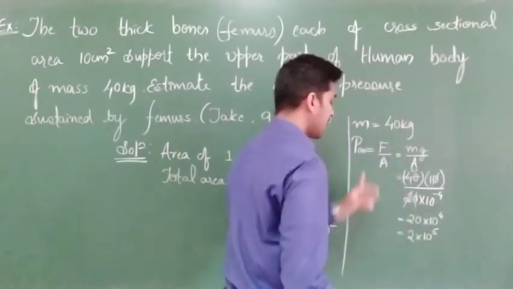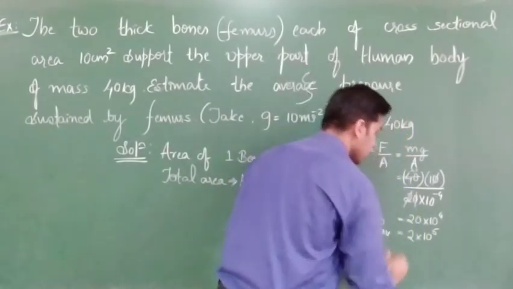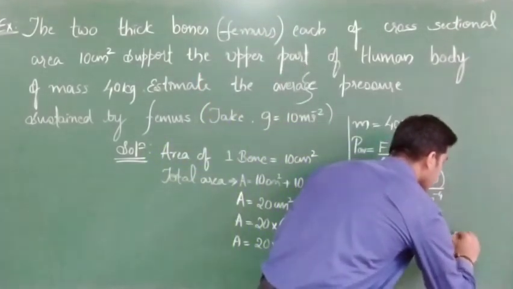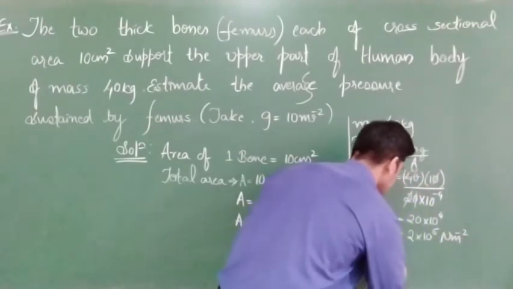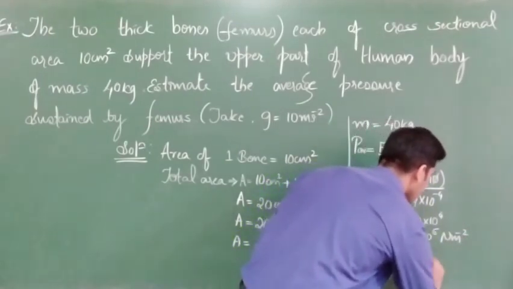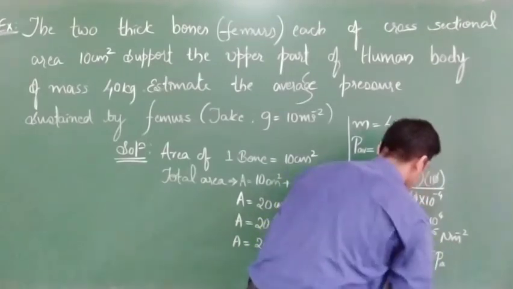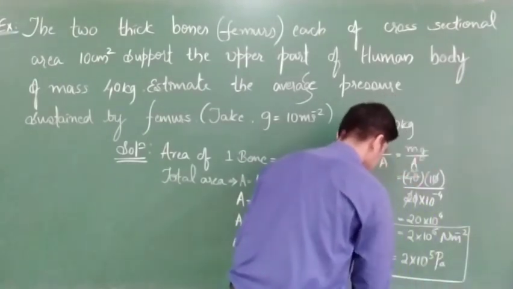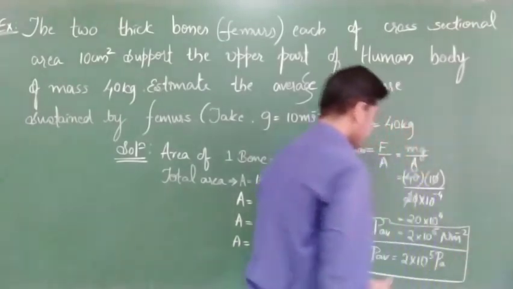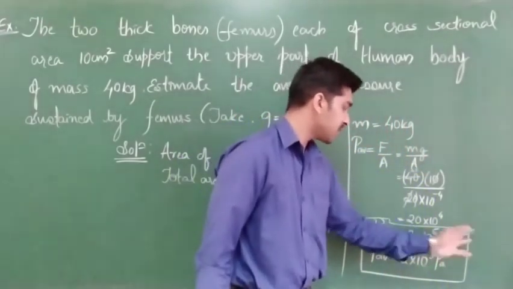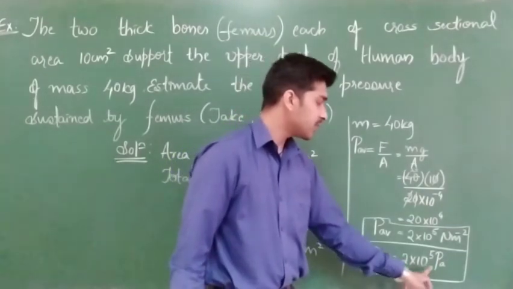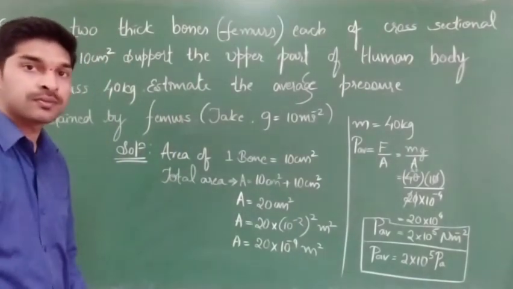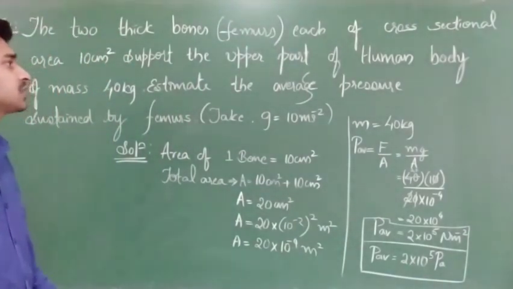Clear? And what we have calculated? Average pressure. Clear? So what is the unit for pressure? That is nothing but Newton per meter square. You can write P average is equal to 2 into 10 to the power of 5 Pascal. Clear? Whichever is convenient, that you can follow. You can write 2 into 10 to the power of 5 Newton per meter square, or P average is equal to 2 into 10 to the power of 5 Pascal. Is that clear? Shall we go to one more question? We can copy it down quickly. We will go to next question.